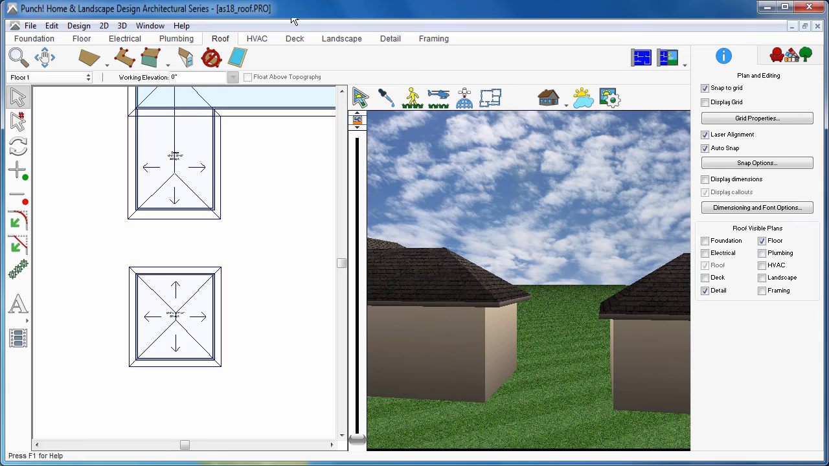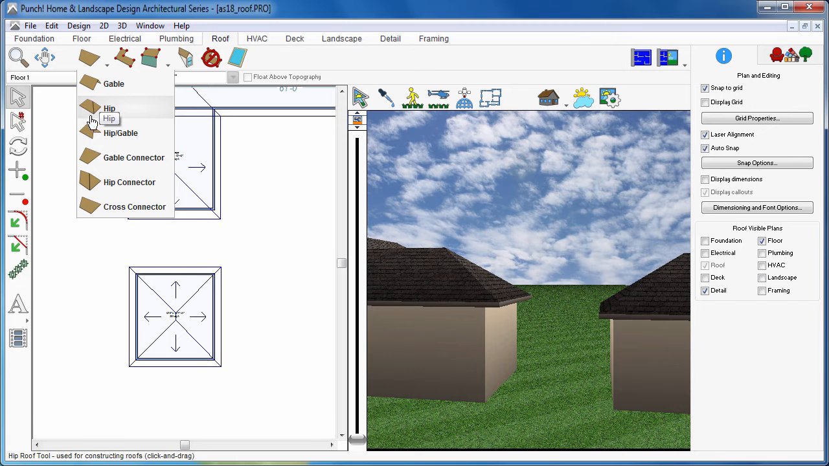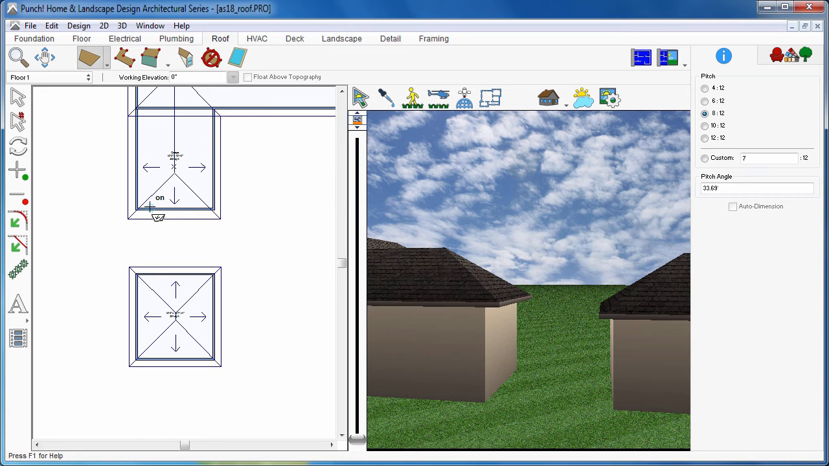Sometimes standard roof components just don't fit the design. In this case, we have two hip roofs, and we need a pass-through that's covered, a connector between the two hip roofs. The cross connector is drawn in a similar fashion to other roof components. Click the left mouse button to start, and open up a rectangle to define the size of the roof connector.